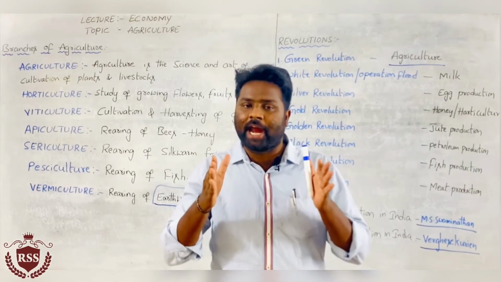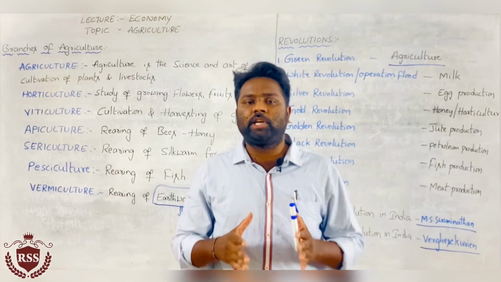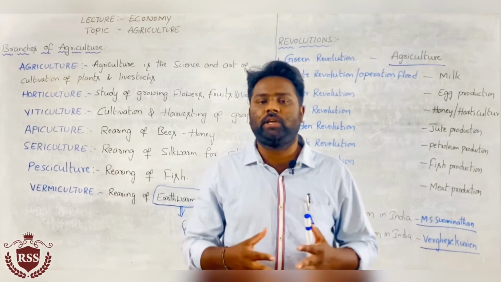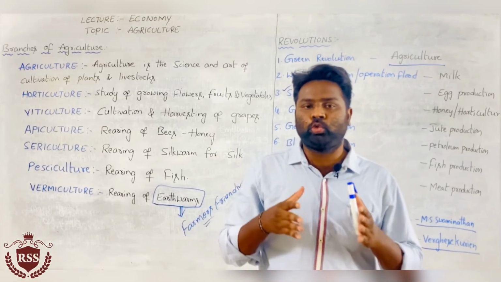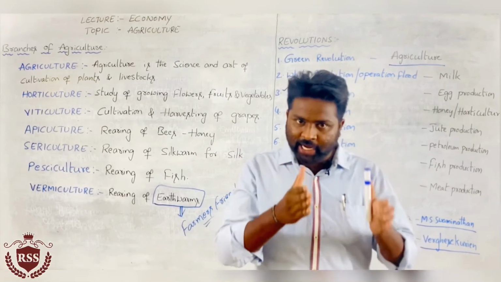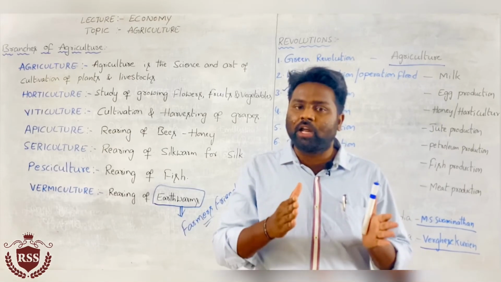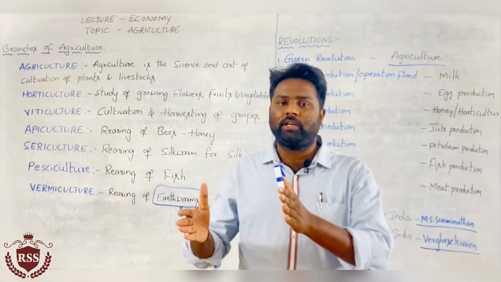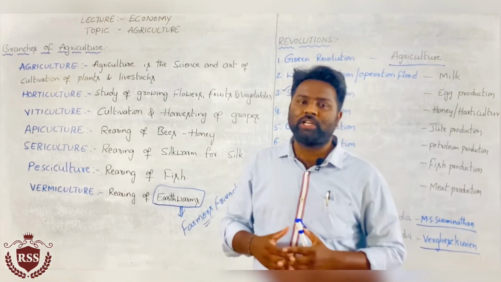That is just static portion, you have to memorize it. I will send it to you as study material in a PDF file. Go through that study material. Okay, this is about today's class.